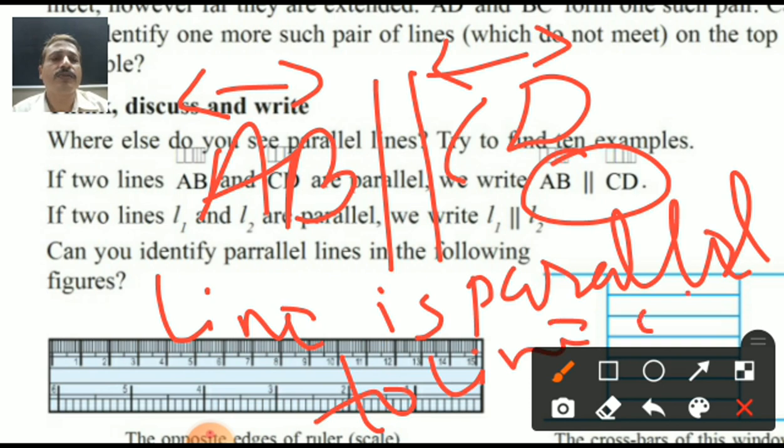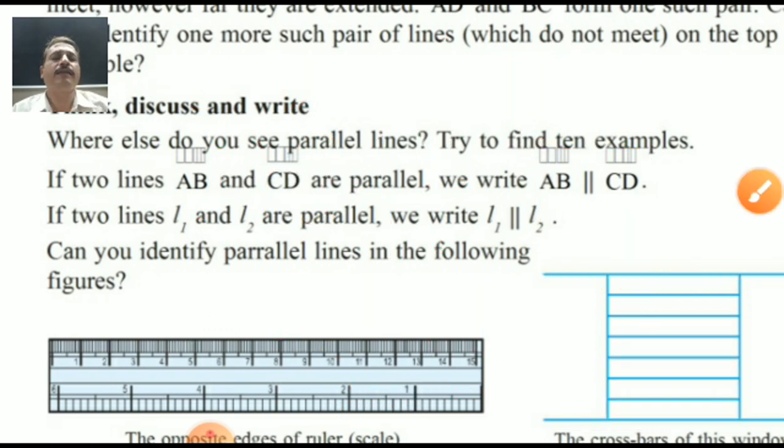Sorry student, I forgot to write here. Line AB is parallel to line CD. Is it? Very easy. The symbol of parallel means two straight lines. Or you can say line L1 is parallel to line L2, or line L2 is parallel to line L1.